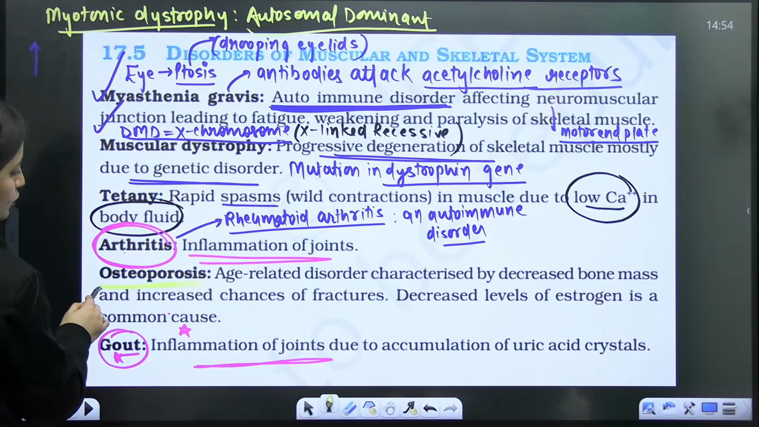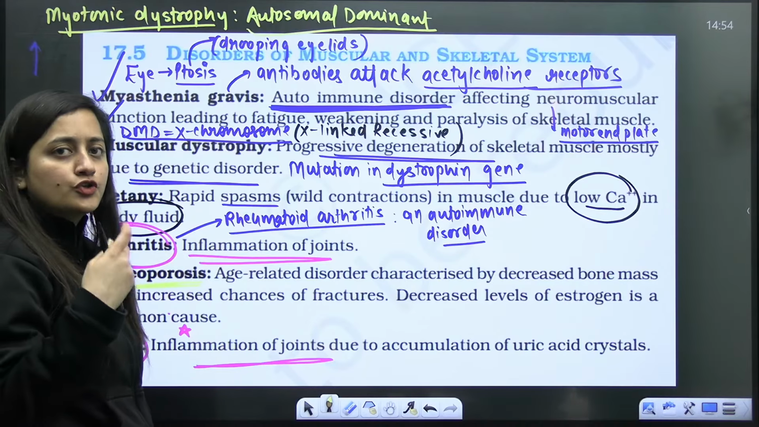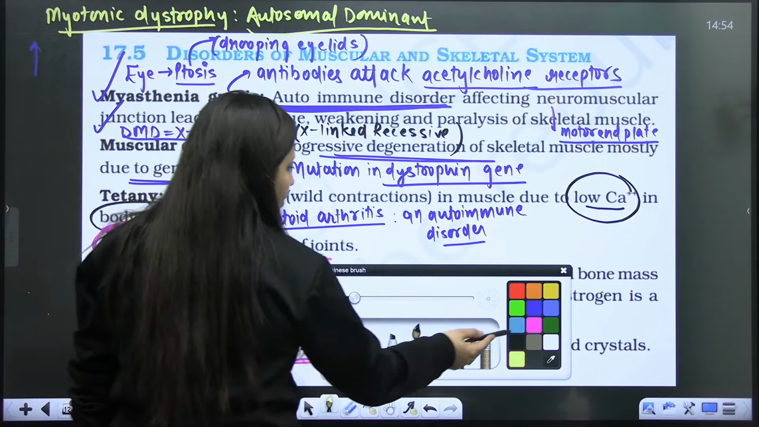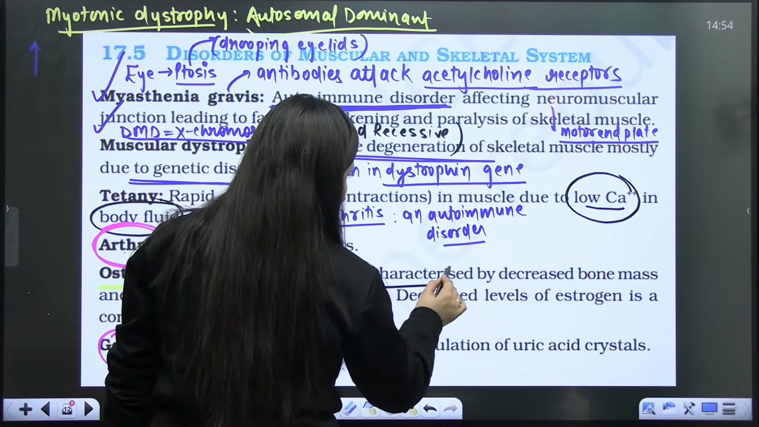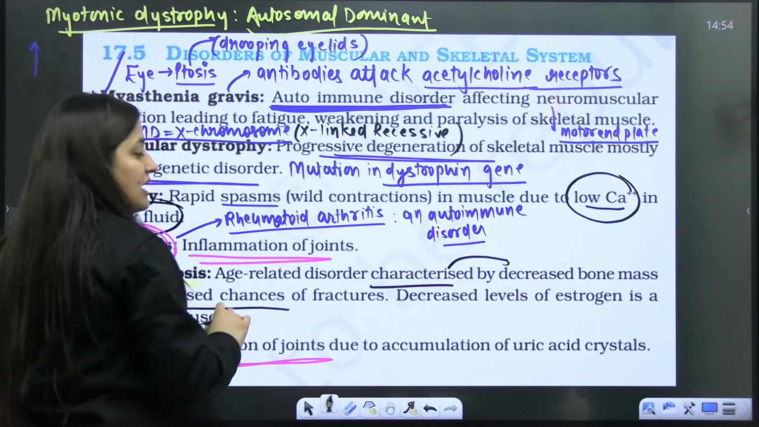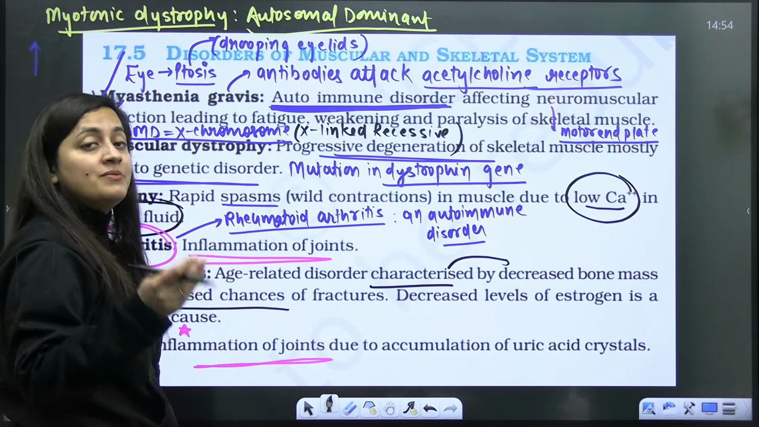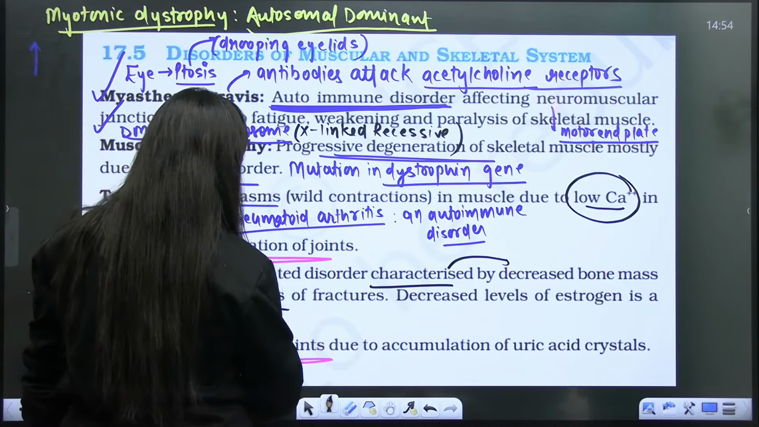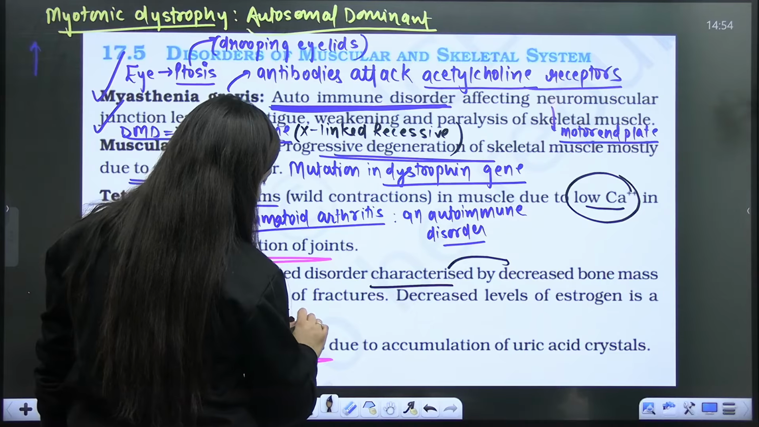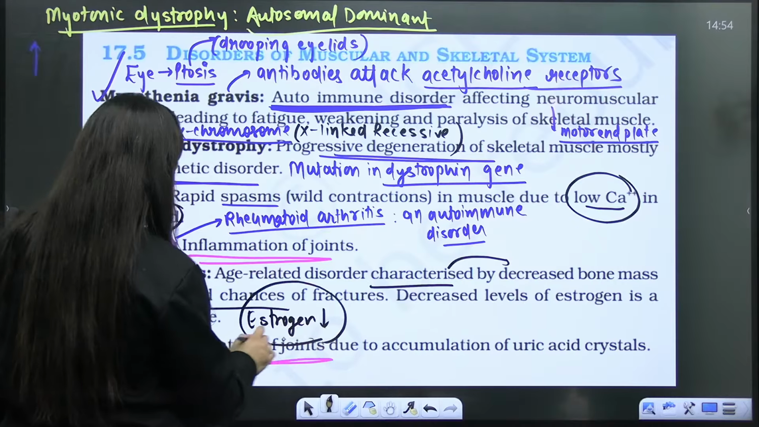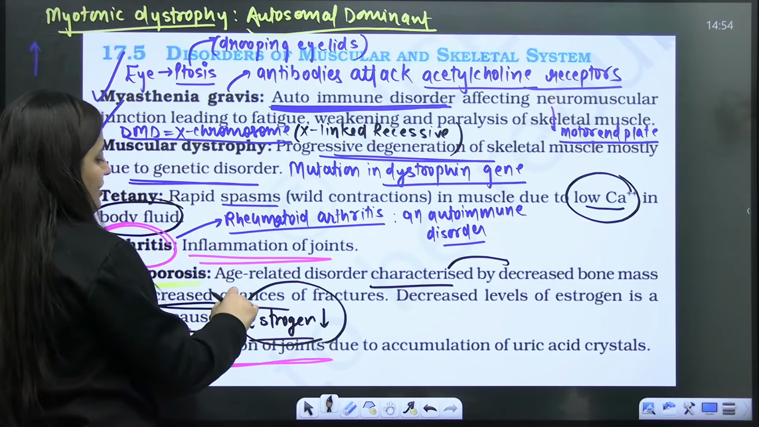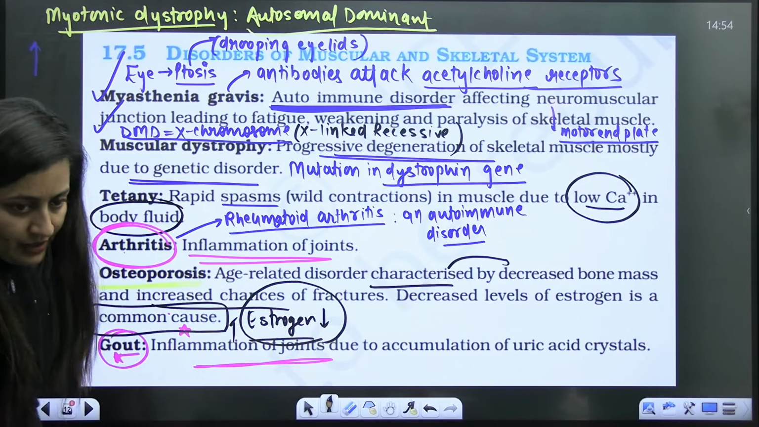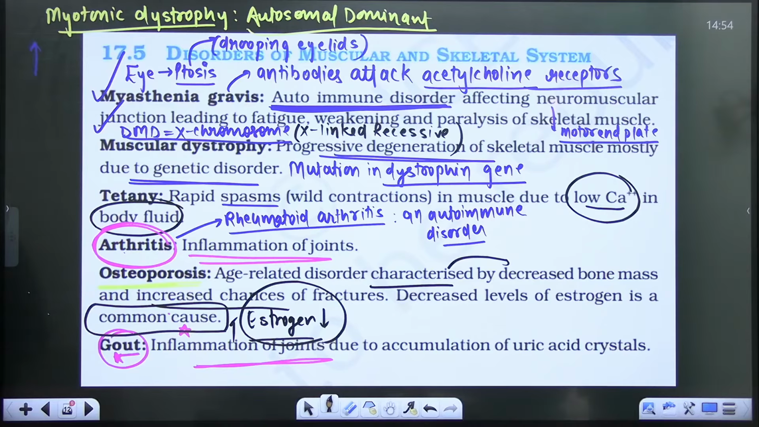So osteoporosis, porosis means pores. The word osteo is associated with the bone. So again, it is an age-related disorder where the bone mass will decrease and the fracture chances will increase. So females are highly affected with it. Why? Because after menopause, the estrogen will come down, right? So decreased level of estrogen is the common cause here, right? So please tell me how less estrogen causes this disease.